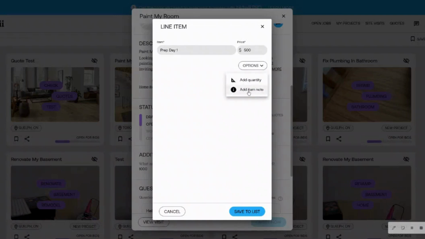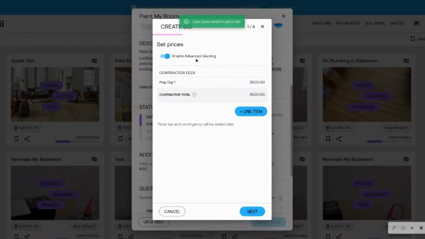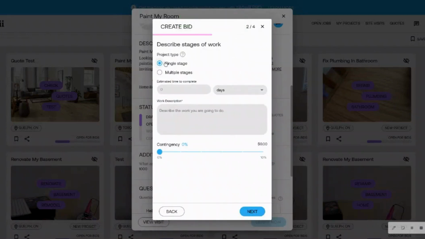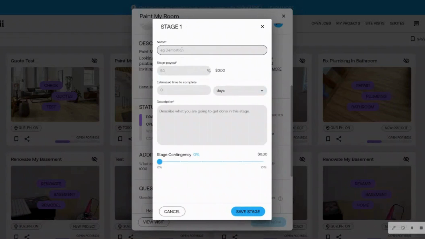Be sure to name the item, price it, and add quantity as well as other information about the item. It is also Bidmii's recommendation that you complete a site visit before quoting on these projects. Describe the stages of work and outline the payout schedule.